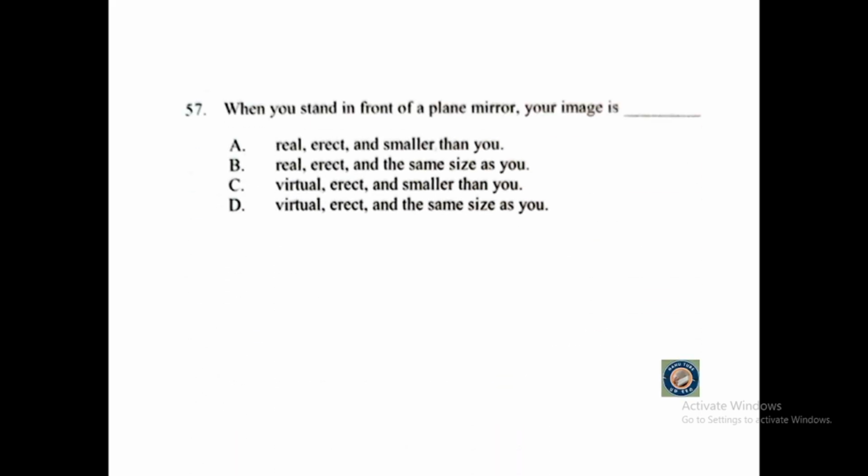Question number 57. When you stand in front of a plane mirror, your image is A. Real, erect, and smaller than you. B. Real, erect, and the same size as you. C. Virtual, erect, and smaller than you. Or D. Virtual, erect, and the same size as you.